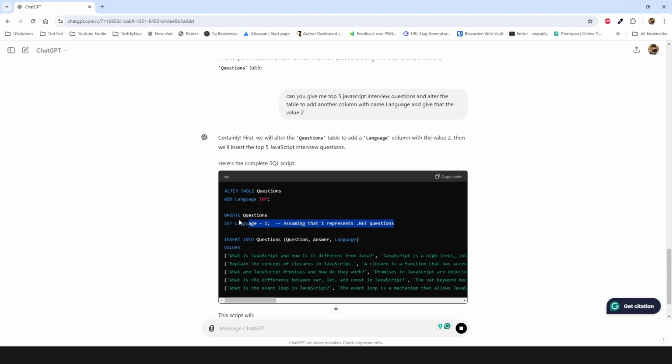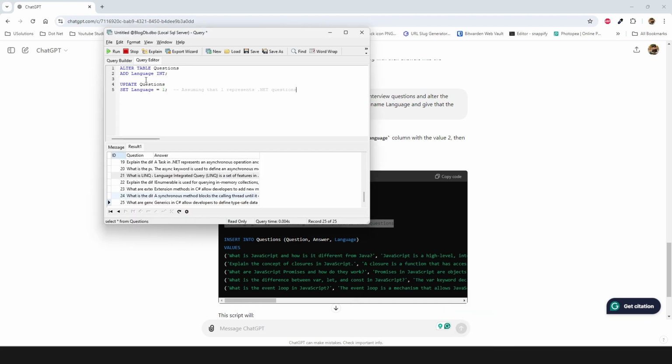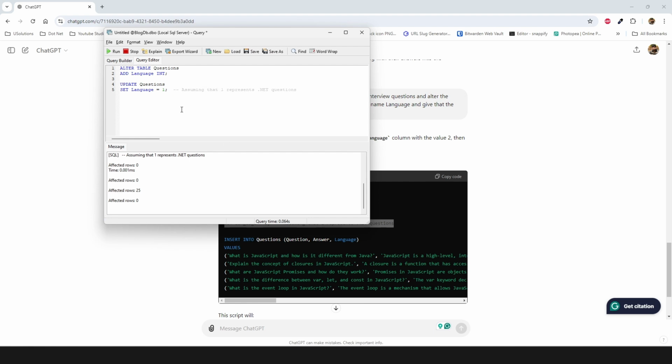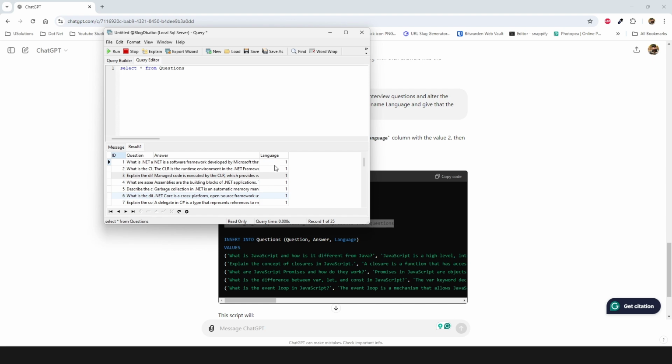But let's start by executing this alter command first. So now what are we doing? We are altering the question table to add a new column, language, of type int, and we are setting its value to 1. And again, it's intelligent enough to assume that 1 represents .NET questions, because those were already added in the table. So let's run this. The 25 rows are now updated, and if we look now, all those are assigned language 1.